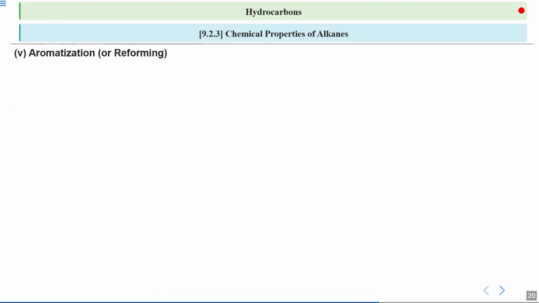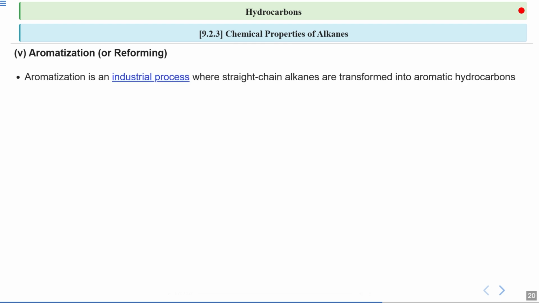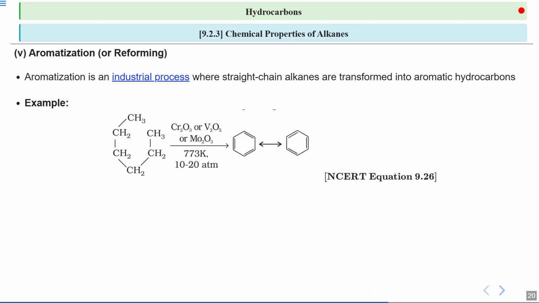Then after, we will discuss the process of aromatization, also known as reforming. This is an important topic in the study of hydrocarbons. Aromatization is an industrial process where a straight chain is taken and transformed into an aromatic hydrocarbon. This transformation is crucial in the production of chemicals used in various industries, and we can take some examples of it. Suppose we are doing it for the formation of benzene. Here is a reaction shown to do that.